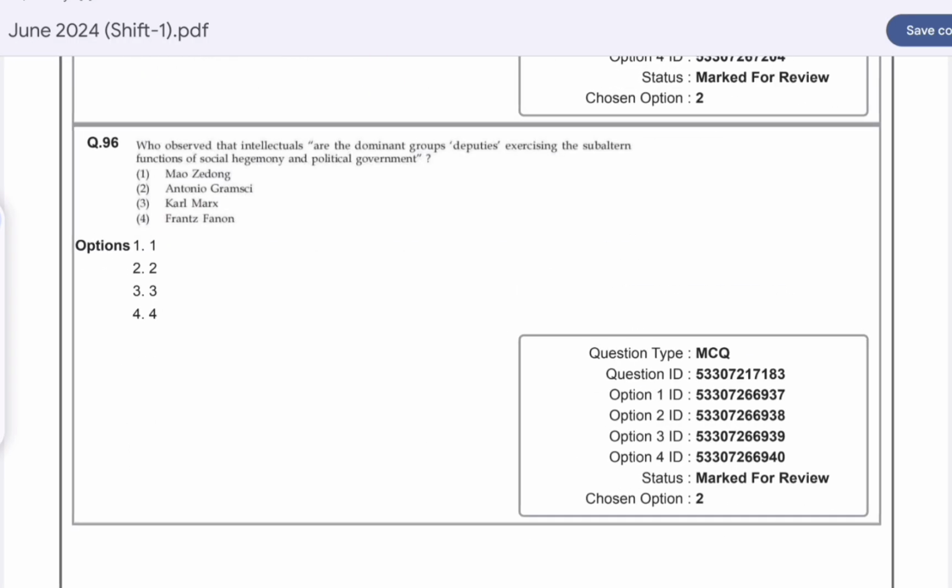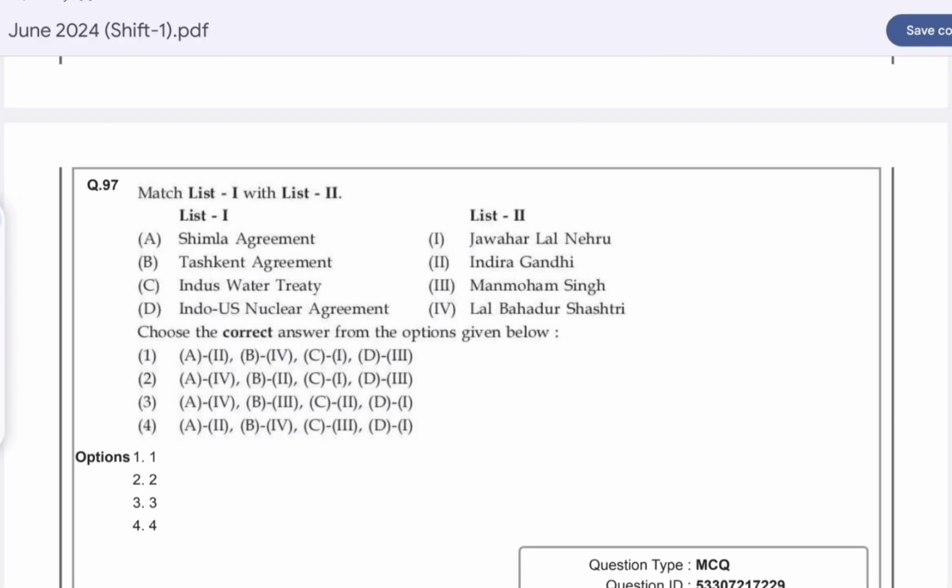Question number 96. Who observed that intellectuals are the dominant group's deputies exercising the subaltern functions of social hegemony and political government? Option B is correct here, Antonio Gramsci. Question number 97. Match list 1 with list 2.